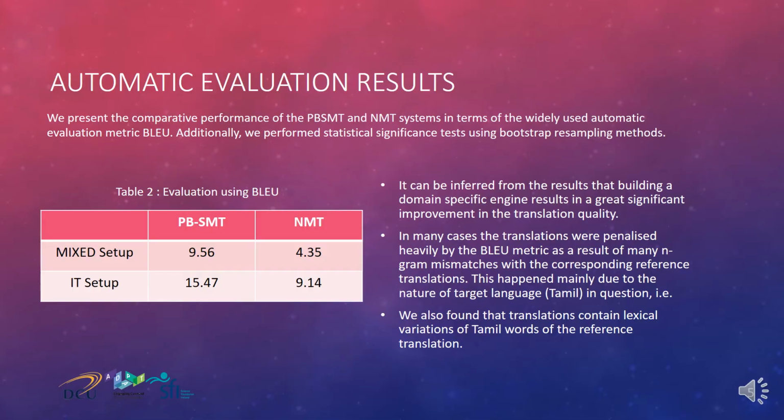The MT systems were built exclusively on in-domain training data, and in the mixed setup, the training data is composed of a variety of domains, that is religious, IT, political news. In a nutshell, when we compare the PBSMT and NMT systems, we see that PBSMT is always the leading system across the training data setups.